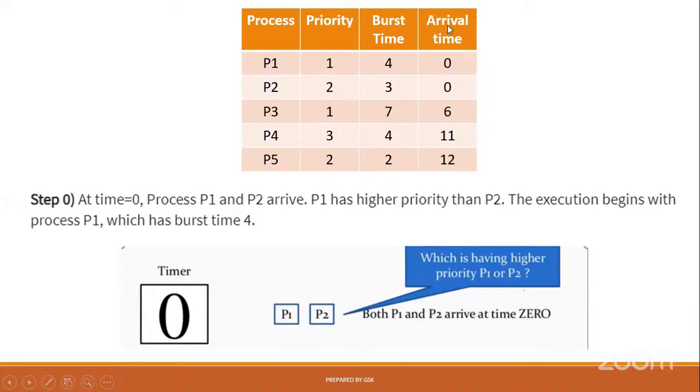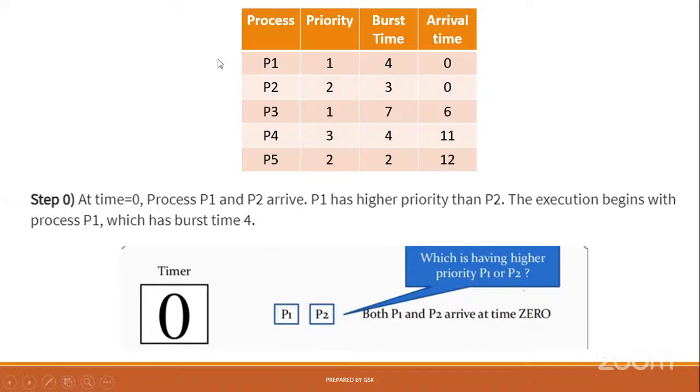Then arrival time. This is a high-level question, but generally, as per your level, you may not get the arrival time and burst time. Generally, you may get this priority column because this is a master level question. Based on this priority only, you can select the processes and create the Gantt chart.